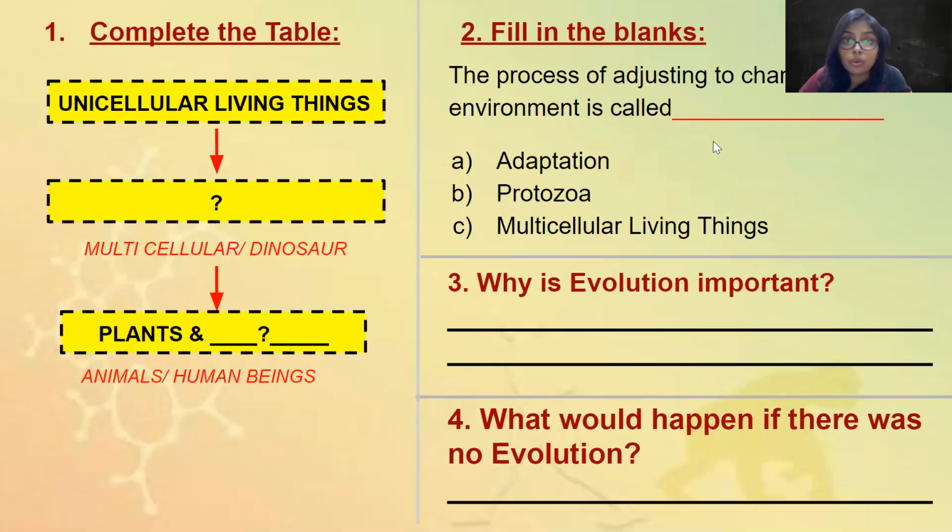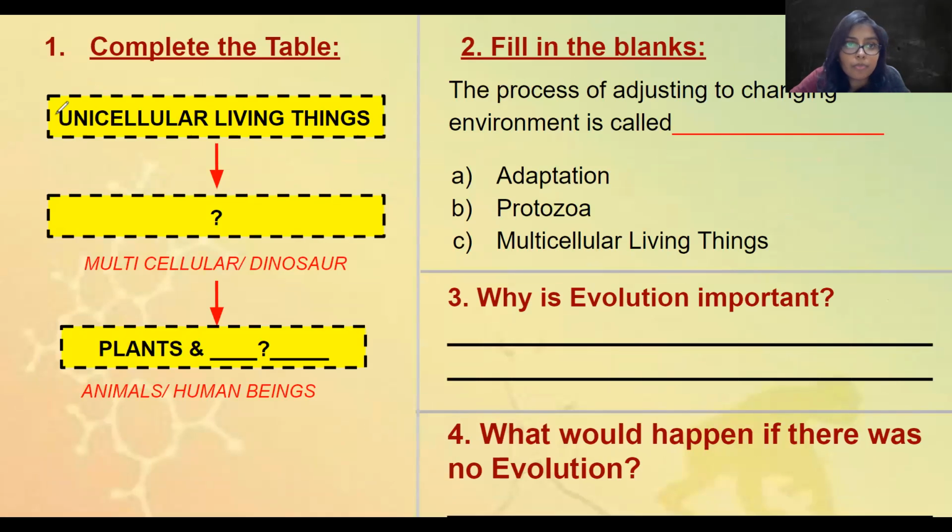And with that, we're going to do the worksheet now. Very, very small worksheet. The first question is complete the table. So there's table here and you have to fill here and here. Unicellular living things के बाद क्या बना? Your options are multicellular या dinosaur. Then multicellular dinosaur. Whatever is your answer, उसके बाद क्या बना? Plants and dash. Your options are animals or human beings. Okay, so you have to fill this space and this space.